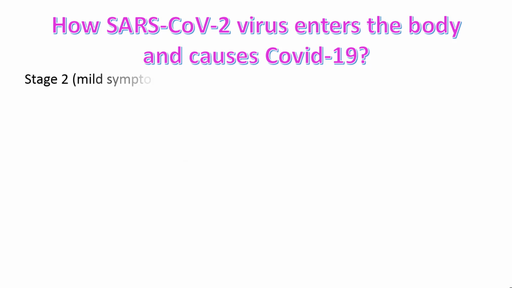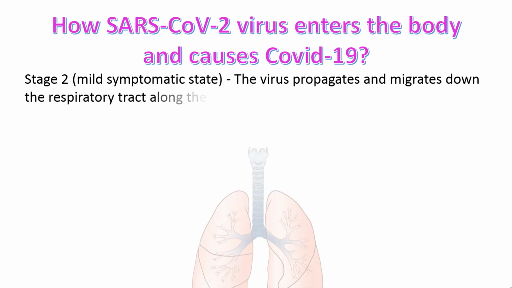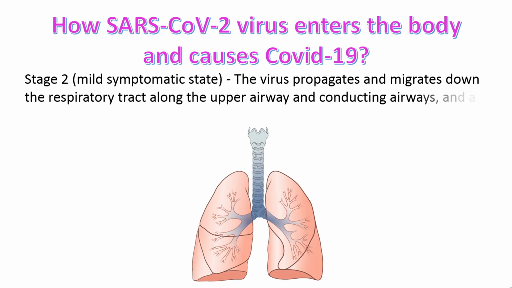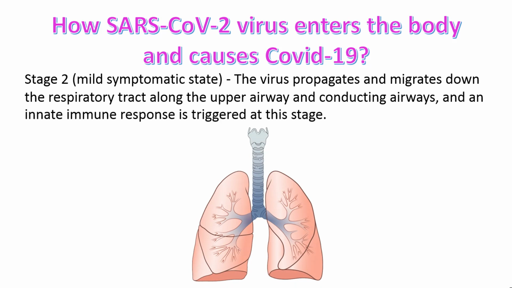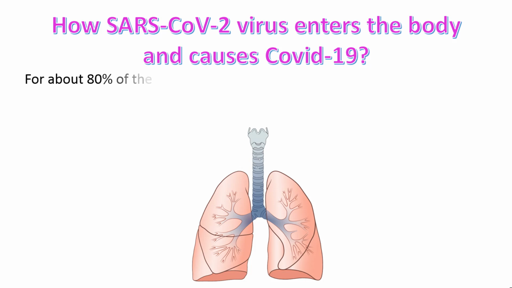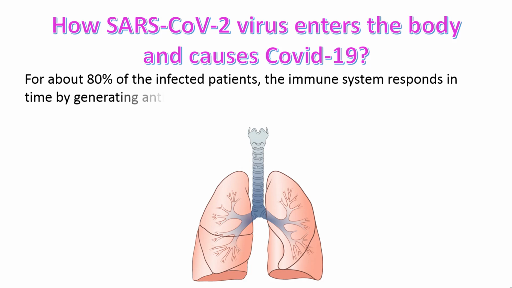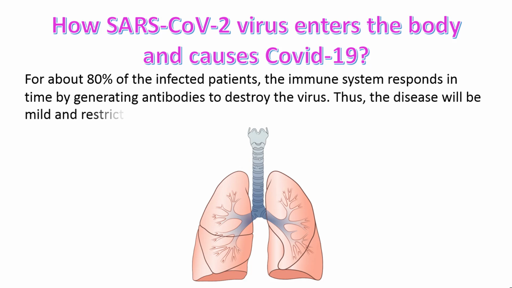Stage 2. Mild symptomatic state. The virus propagates and migrates down the respiratory tract along the upper airway and conducting airway, and an innate immune response is triggered at this stage. For about 80% of the infected patients, the immune system responds in time by generating antibodies to destroy the virus. Thus, the disease will be mild and restricted to the upper and conducting airway.